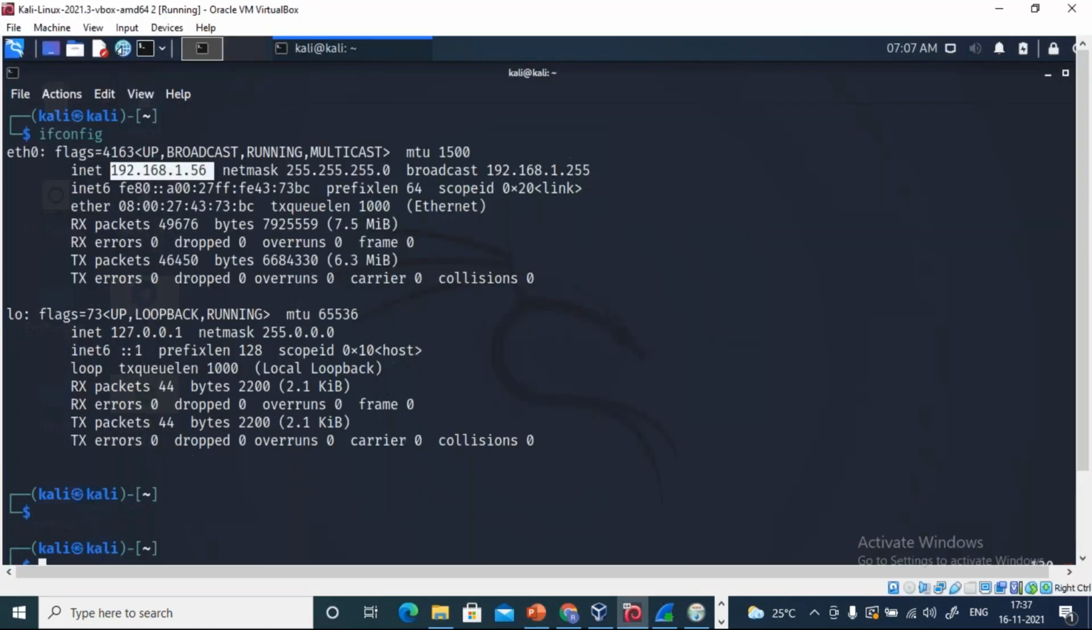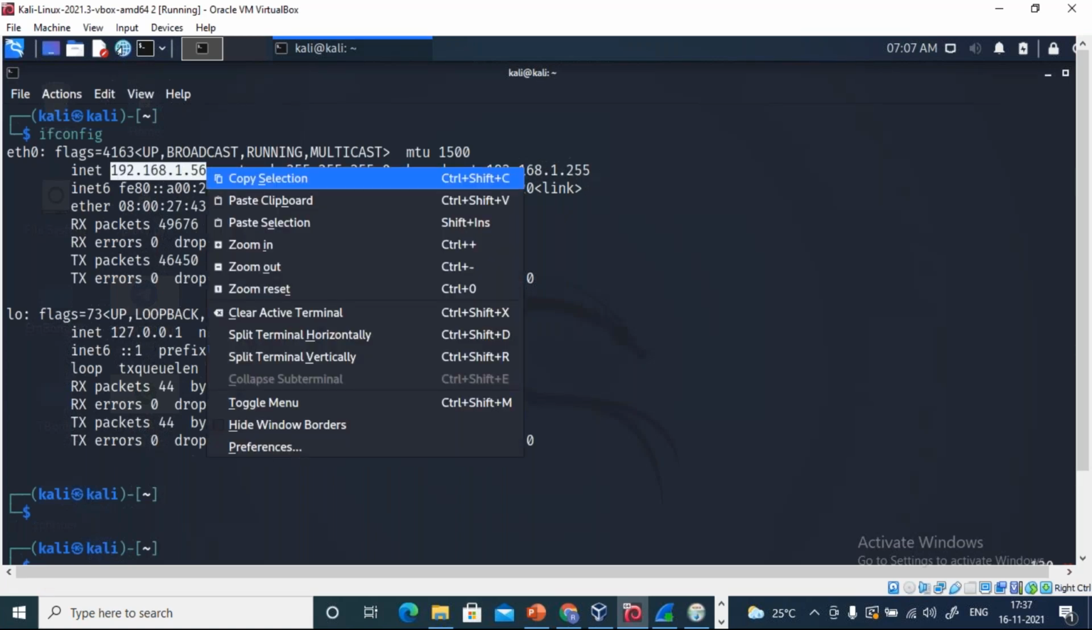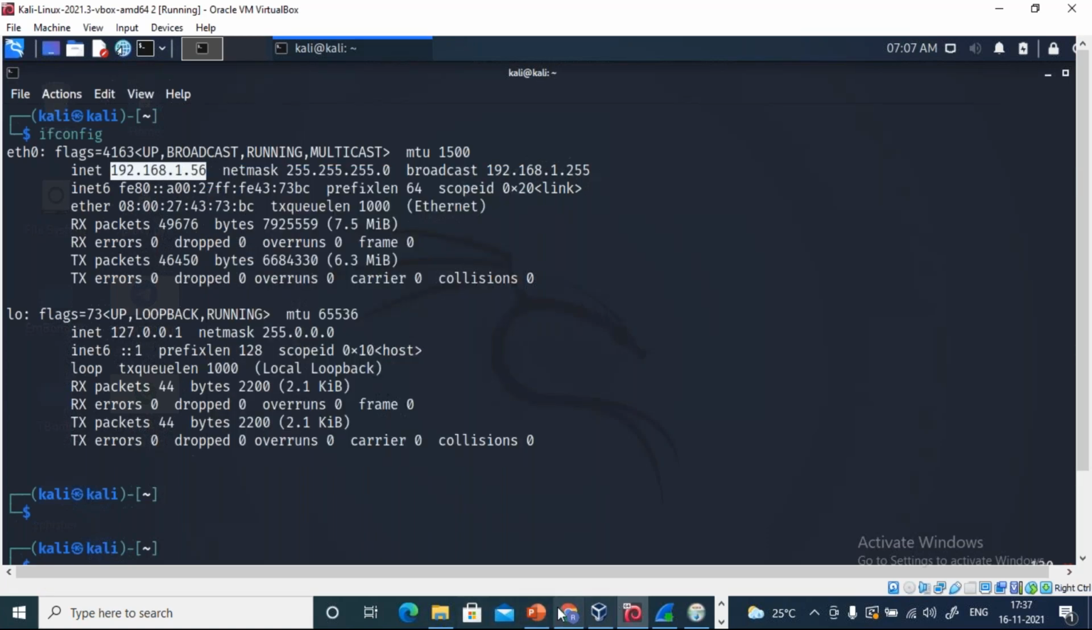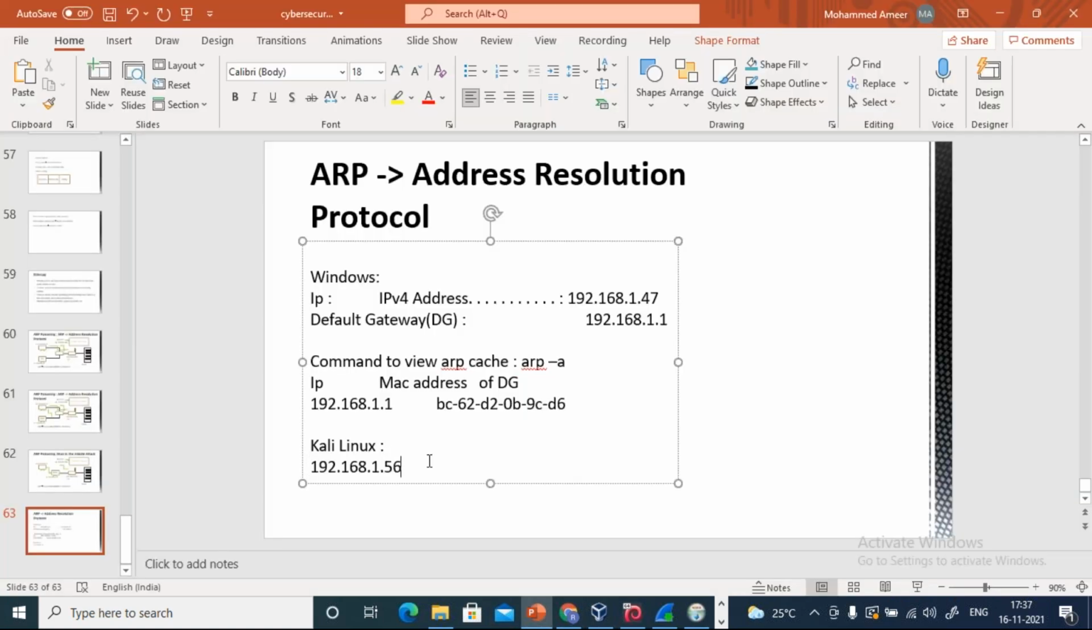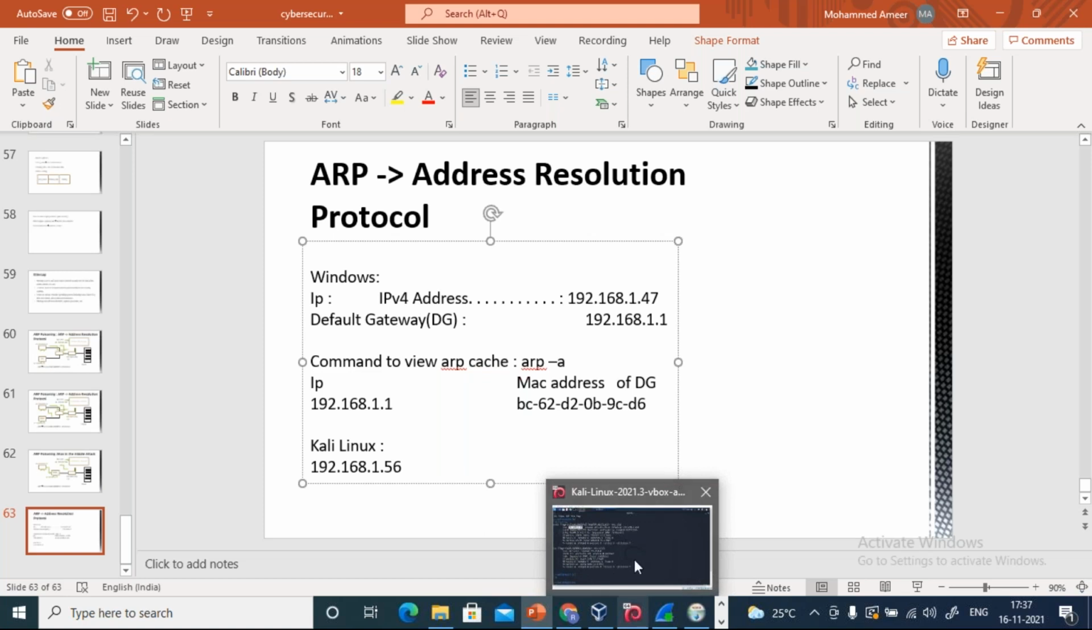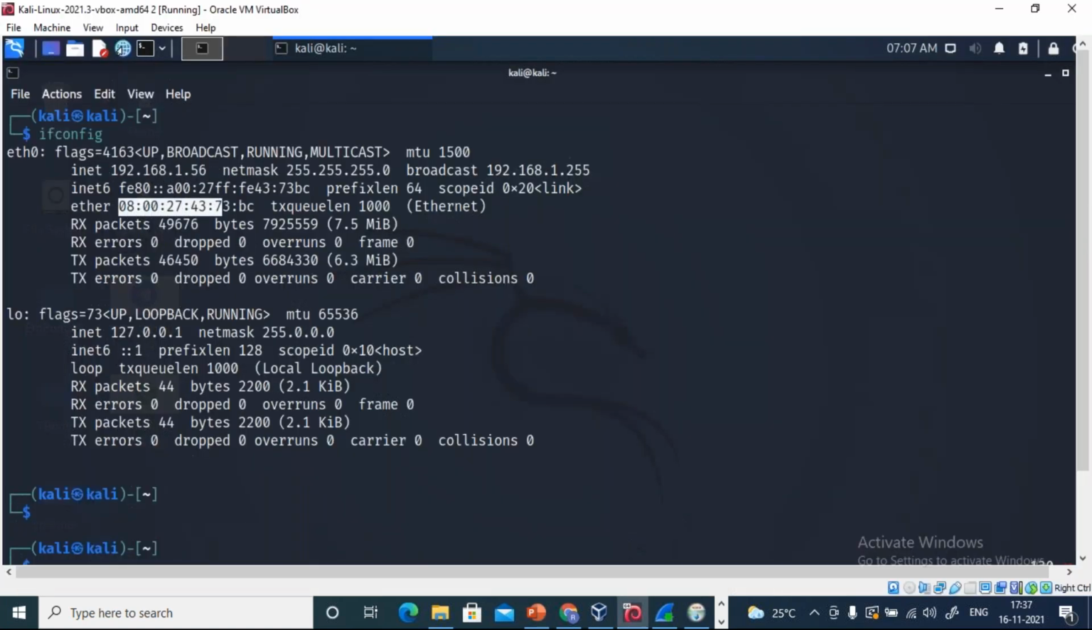Okay, same thing got copied. Let me go back. Control C. Copy the selection. Come here. Paste it. This is the IP address of my Kali Linux machine. And I'll write here the MAC address of it, okay? So that it will be easy for us to check later on.